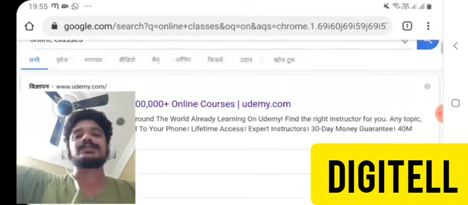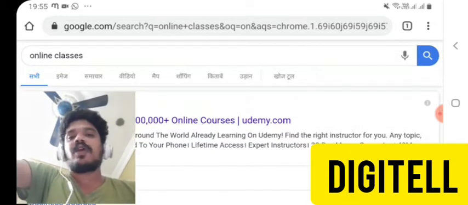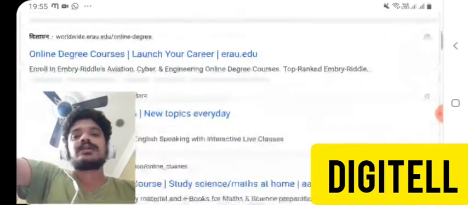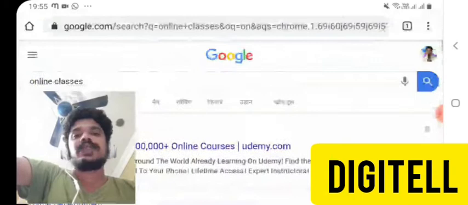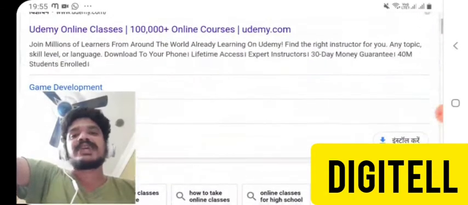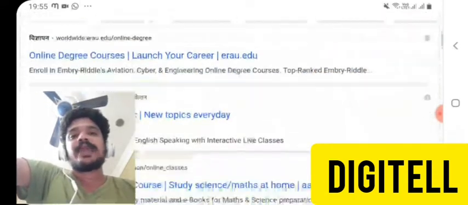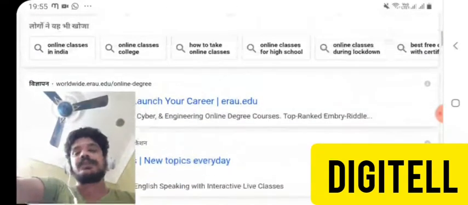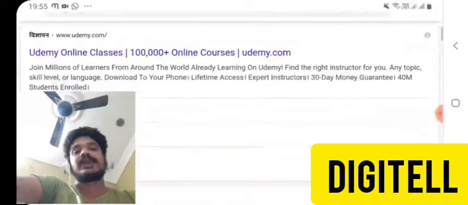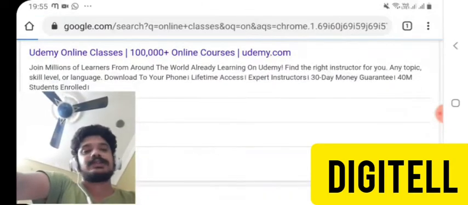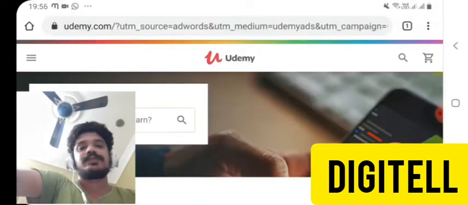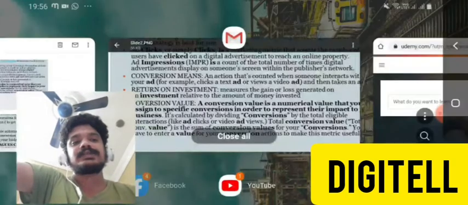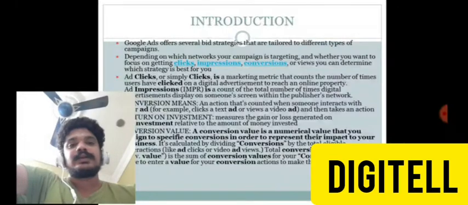When I searched a keyword like online classes, there are so many websites in the list. So this website got one impression and this website got another impression. This is called impressions. Click means when I click something, the landing page opens, that is called a click. That is the difference between impressions and clicks.